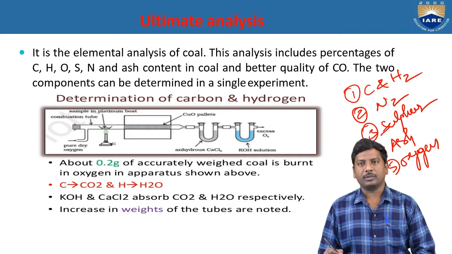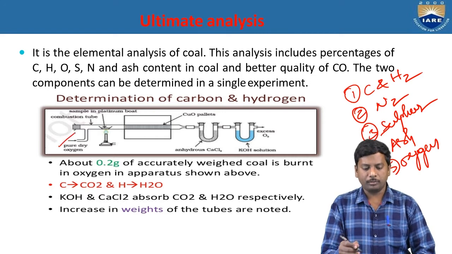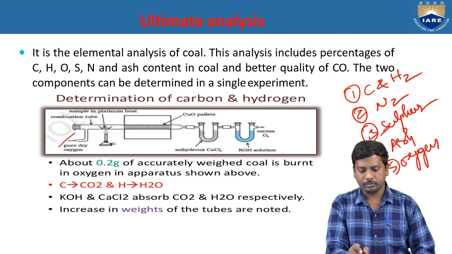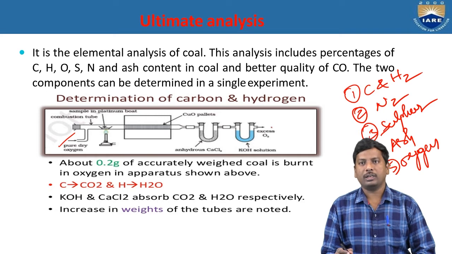There is a figure. There is an inlet for the passage of pure dry oxygen at the bottom, and at the top of the instrument there is a sample present in a platinum boat, and the combustion tube is there. It is a long tube, and the coal is heated using a Bunsen burner. There is a box containing cuprous oxide, and there are 2 U-shaped tubes. One is anhydrous calcium chloride and the second one is potassium hydroxide solution. Finally, there is an excess amount of oxygen.